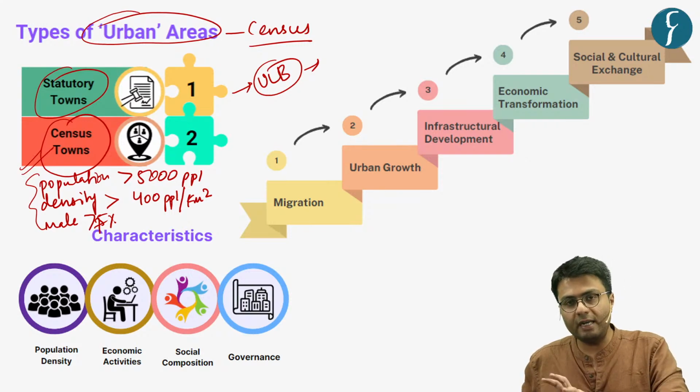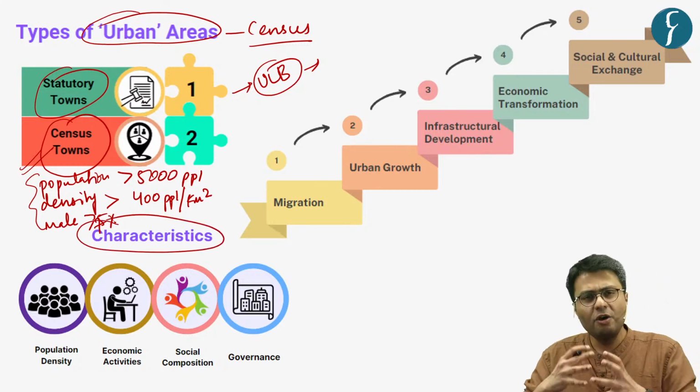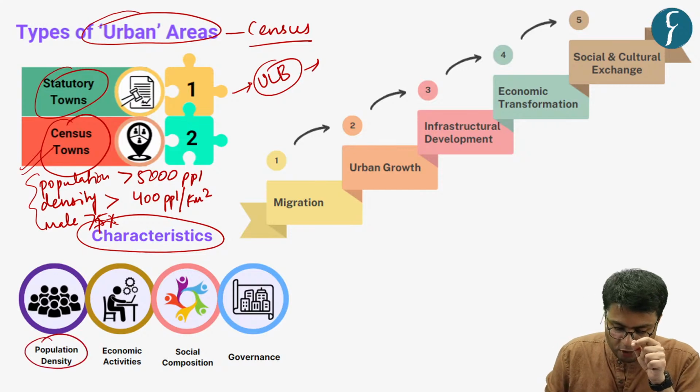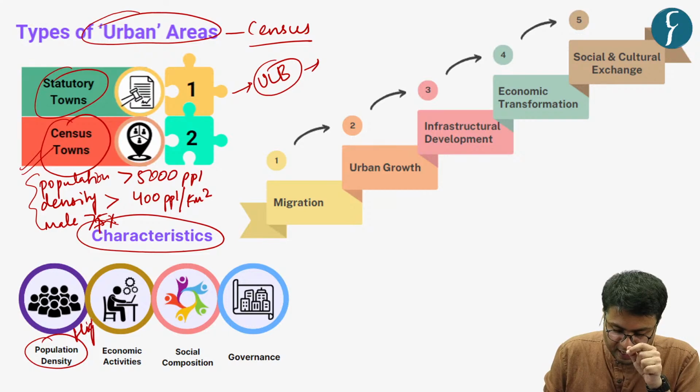So now you understand what is an urban area. There are a few characteristics which you usually find in an urban area. First of all, as I've already highlighted, the population density has to be quite high.